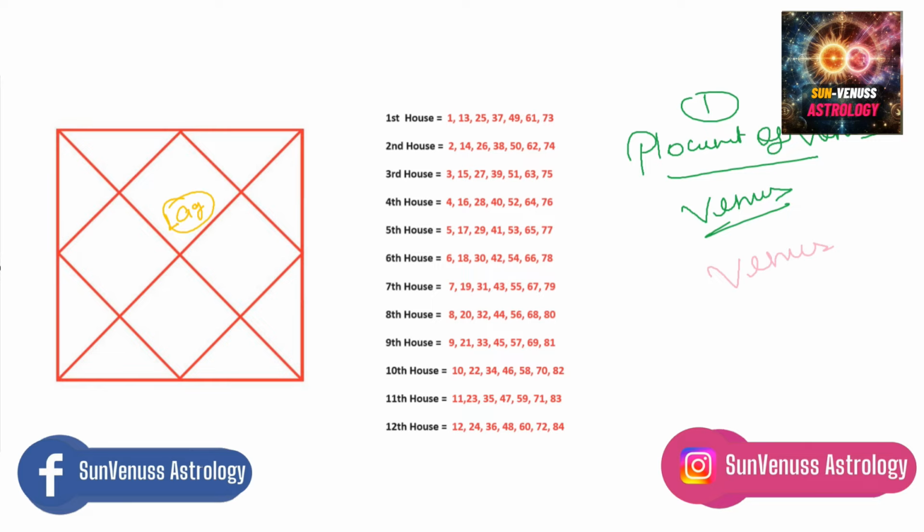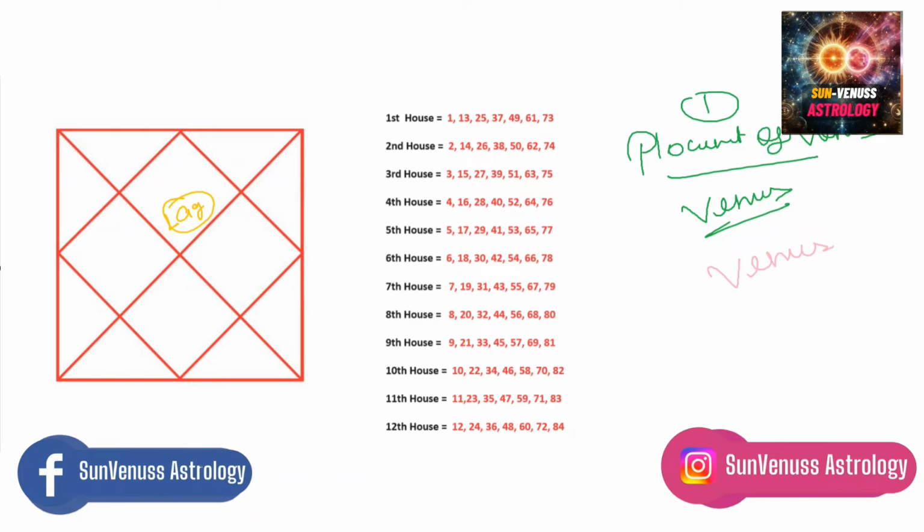So let's just take an example. First let me tell you the first principle. The first principle is this: you have to look wherever Venus is placed in your chart. It doesn't even matter if you are a boy or a girl, just look at the placement of Venus. So our point number 1 is: look at the placement of Venus in your chart.